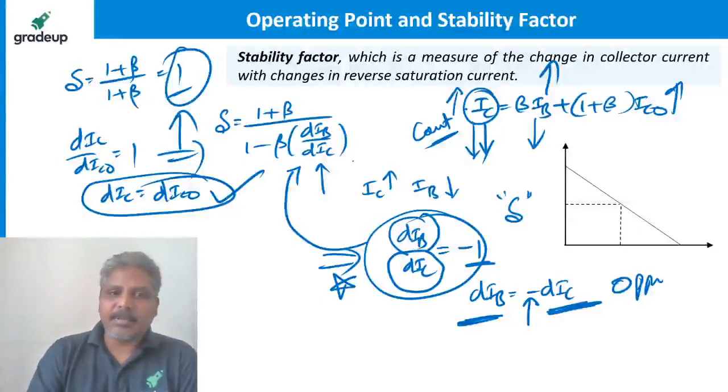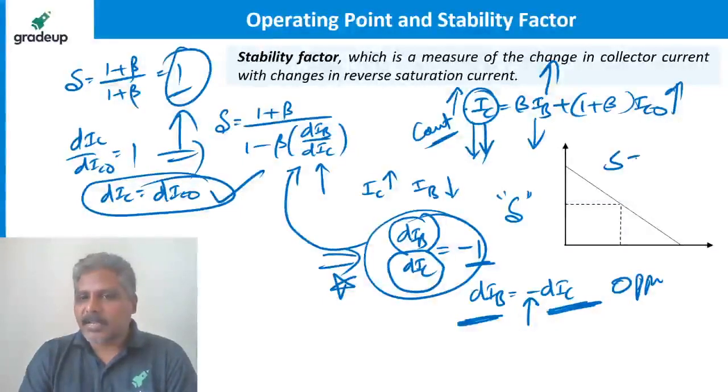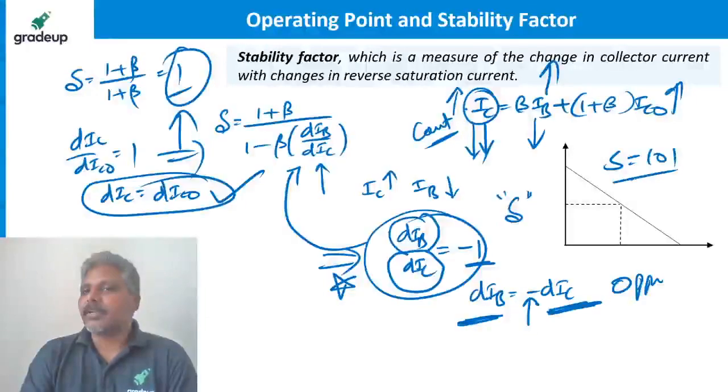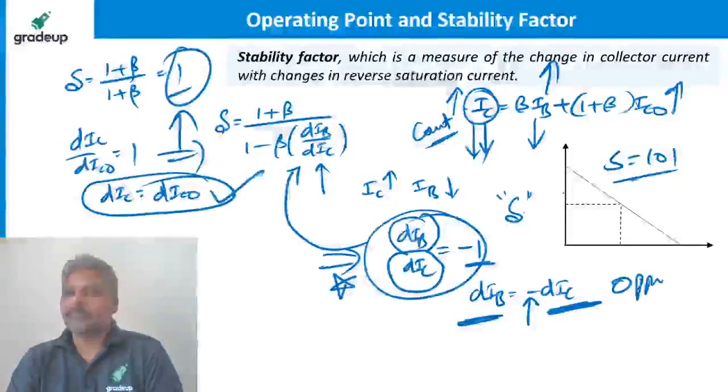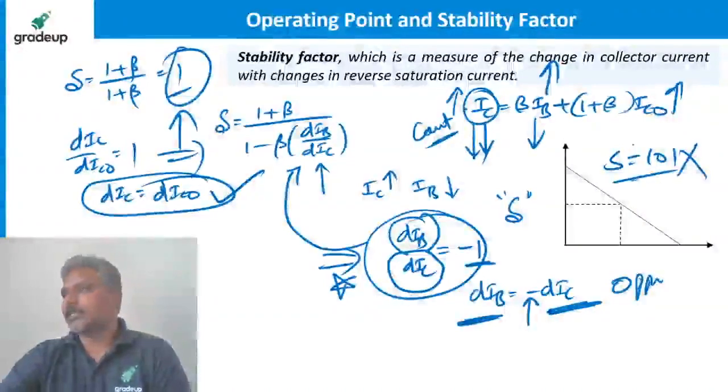Suppose dIB by dIC is 0, then what is S we are getting? 1 plus beta, 101. So it is increasing more. So this should not be the case. Got it?